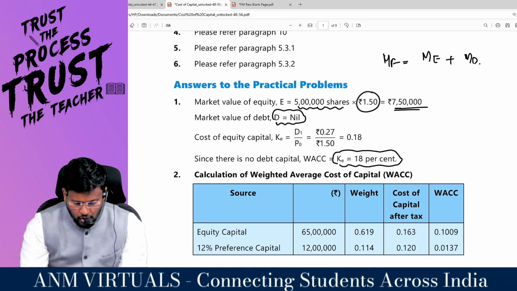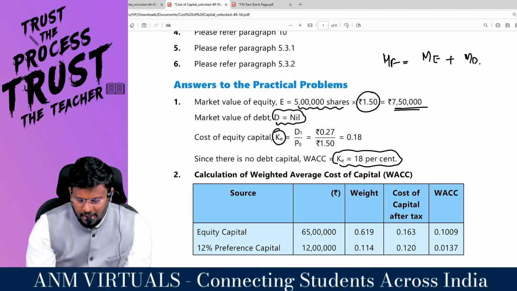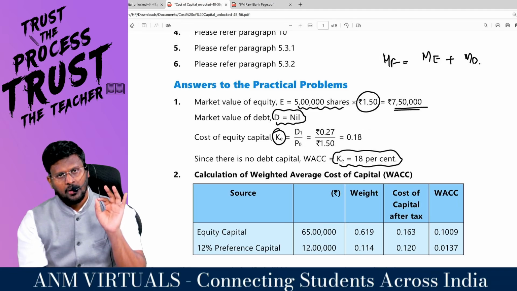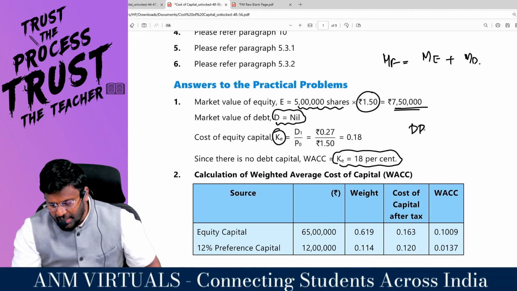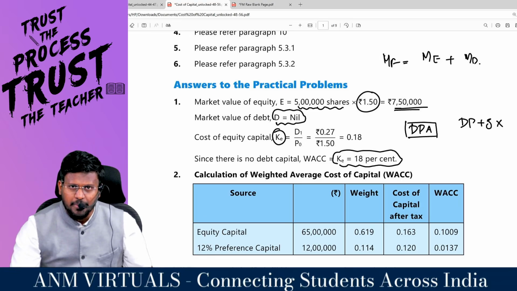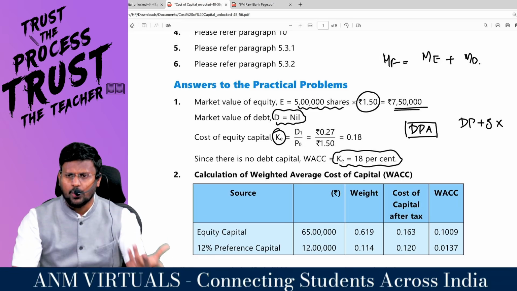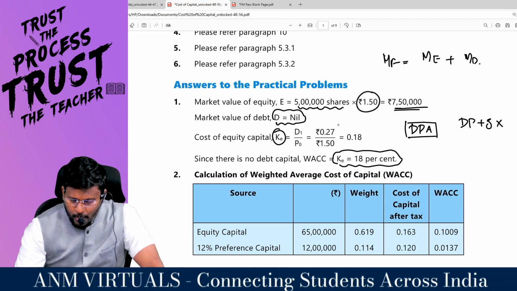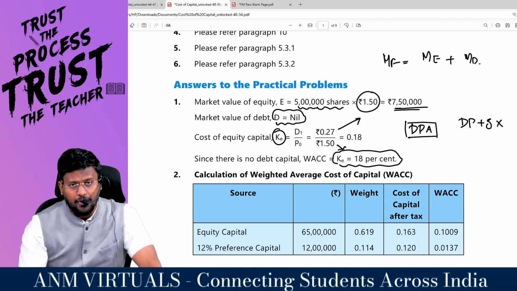For that, the cost of equity capital KE is equal to DPS1 divided by MPS0. Here we have to apply the dividend price approach, not the dividend price plus growth approach, since no growth has been given in the question. So DPS1 divided by MPS0 means 27 paise divided by 1.5 rupees.